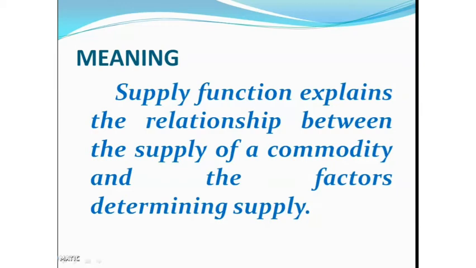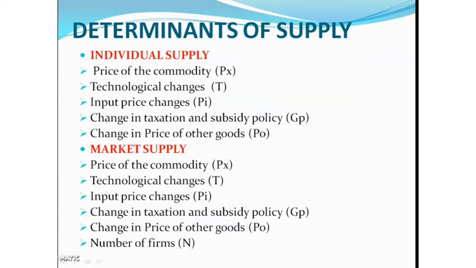Okay. So we know that there are two types of supply, individual supply and market supply. A lot of factors affect the supply of a commodity. Especially in the case of individual supply: price of the commodity, technological changes, input price changes, change in taxation and subsidy policies, that is government policies, change in price of other goods, etc. In the case of market supply, there is one more additional factor determining market supply, that is the number of firms.